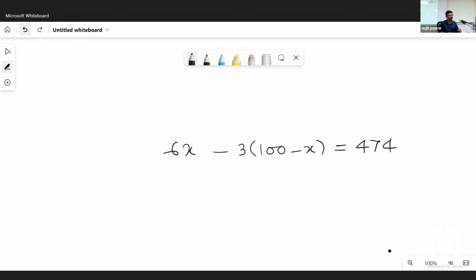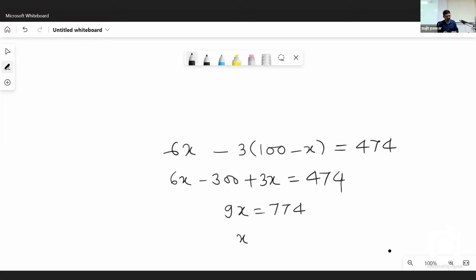Right from our school days, we know how to solve this. 6X minus 3 into 100 minus X: minus 3 into 100 is minus 300, and minus 3 into minus X is plus 3X, equal to 474. Now 6X plus 3X, minus 300 is to be transposed to the opposite side, so it will be 774.